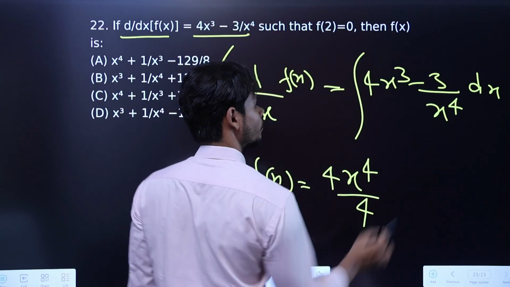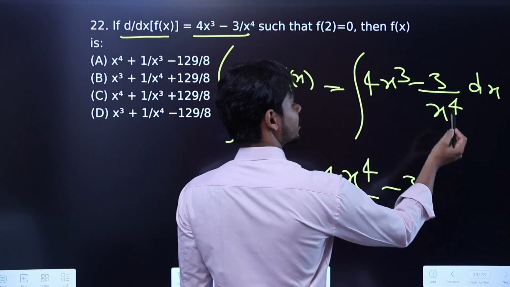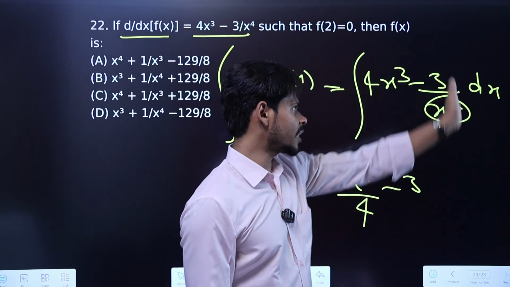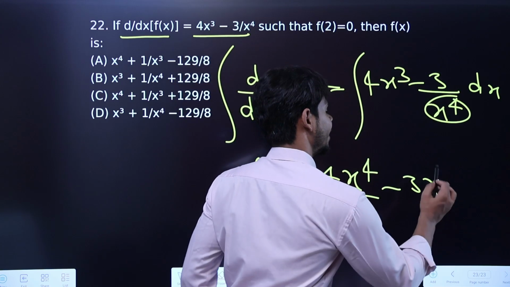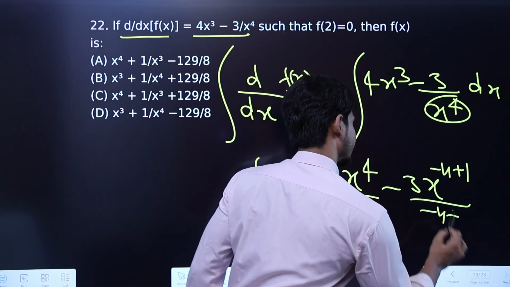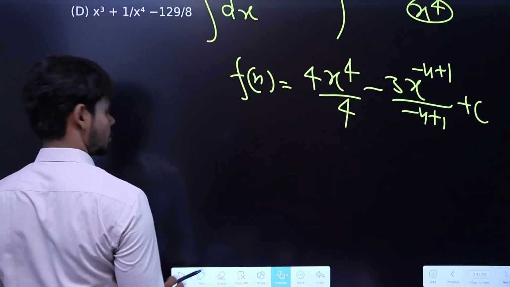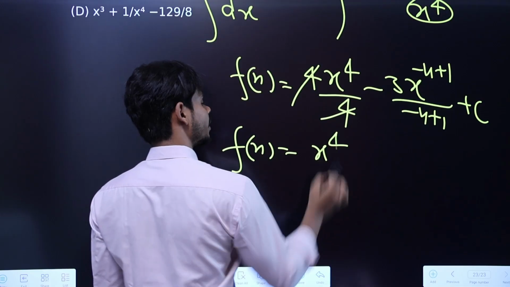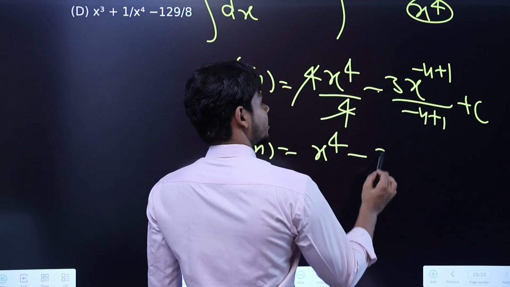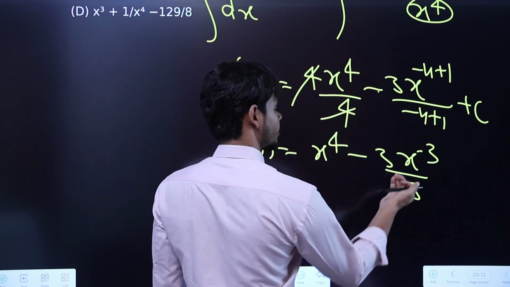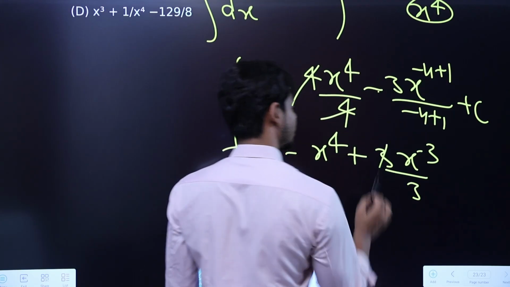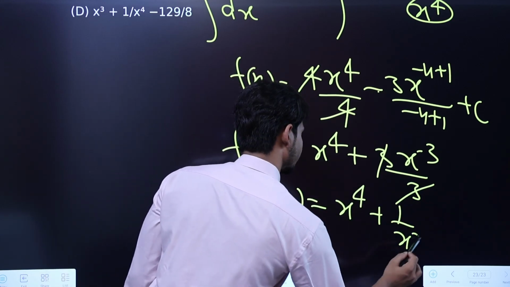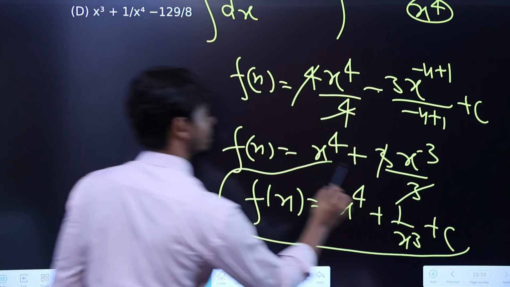Minus as it is, 3 as it is. So this is nothing but x raised to power minus 4. I just transpose it in the numerator. So after adding 1 to the minus 4, I will get like this. Just solve this function. So f of x is equal to x raised to power 4 minus 3x raised to power minus 3 divided by minus 3. So minus minus will make it positive, and 3 will get cancelled out, and your function is finally x raised to power 4 plus 1 upon x raised to power 3, because the power was negative in the denominator, it will become positive.